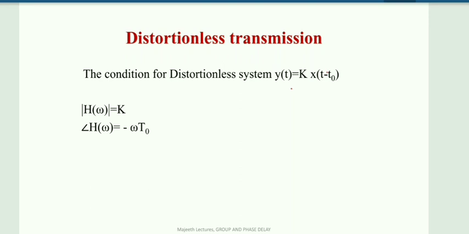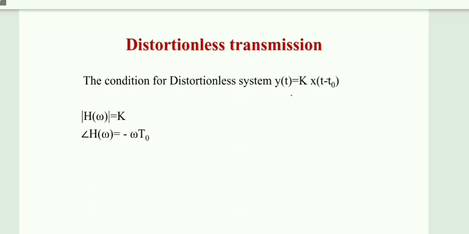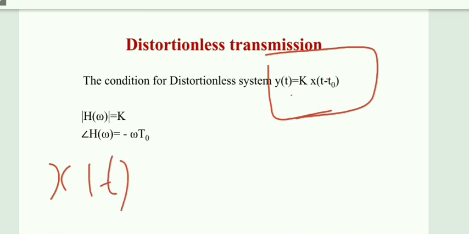In order to satisfy that fundamental requirement, your system should fulfill the equation y of t is equal to k into x of t minus t naught. Why this equation? Let us start with one example. Let x of t be the signal you want to transmit.